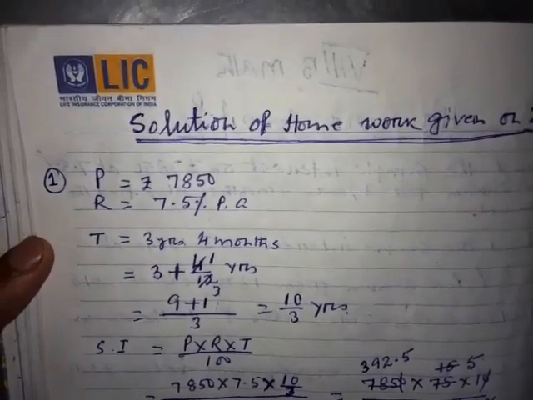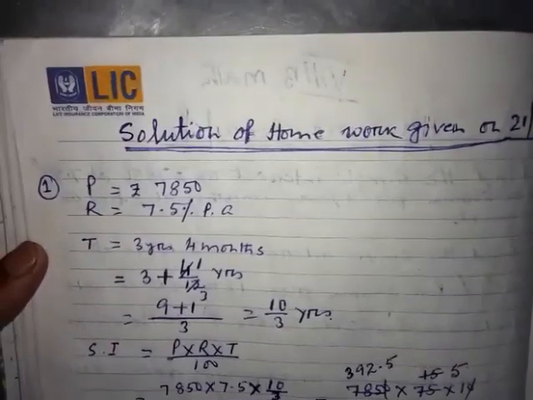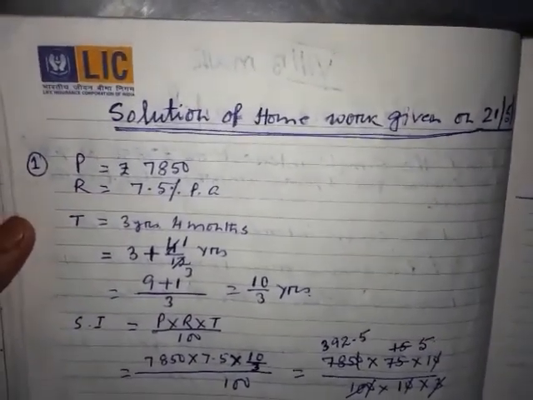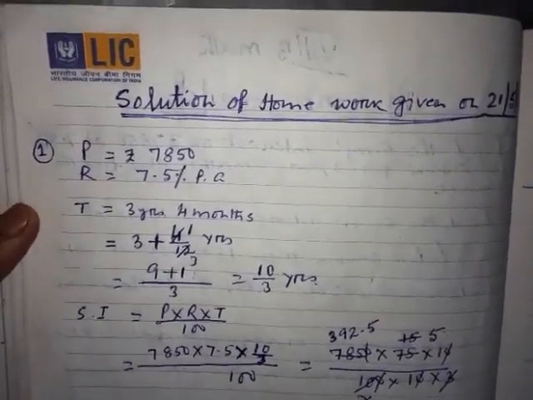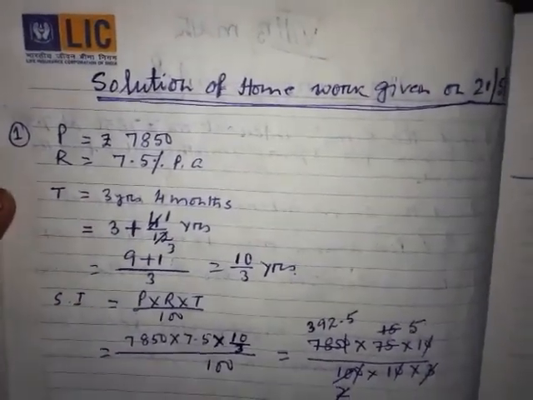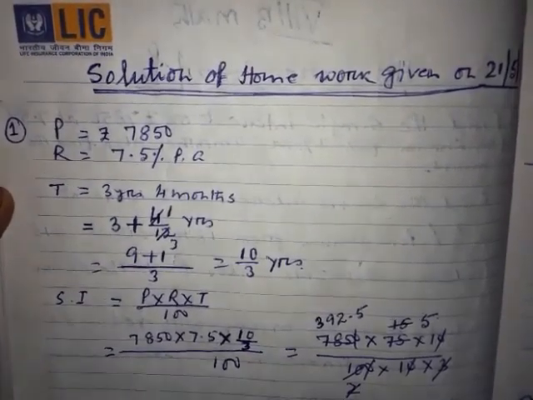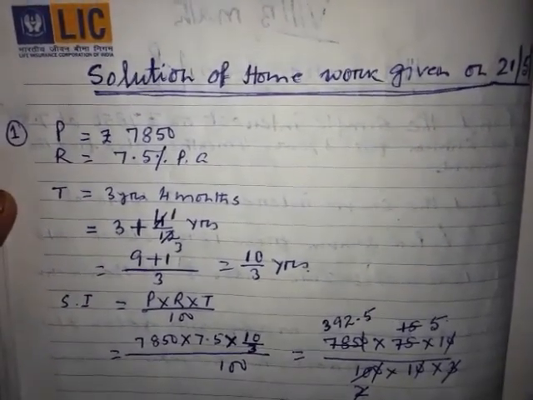Because I got some phone calls from some of the students. They asked me, sir, where should we do this revision? In the homework copy or in the classwork copy, which copy you want is up to you.